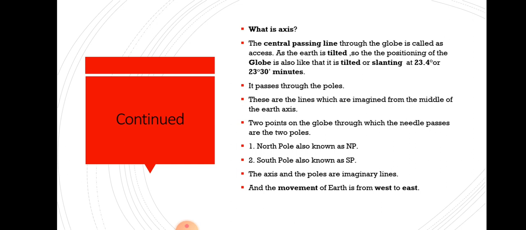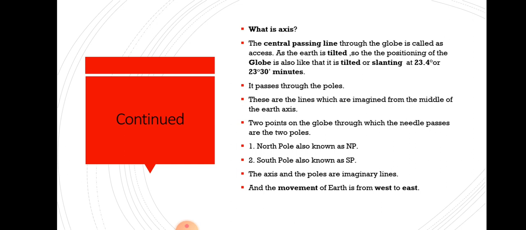Meanwhile, the axis and the poles are imaginary lines. The earth's axis is also an imaginary line. The north pole and the south pole, there is no such line present in reality. All these lines are imagined, assumed for a better understanding of the concept. So axis and poles both are imaginary lines.